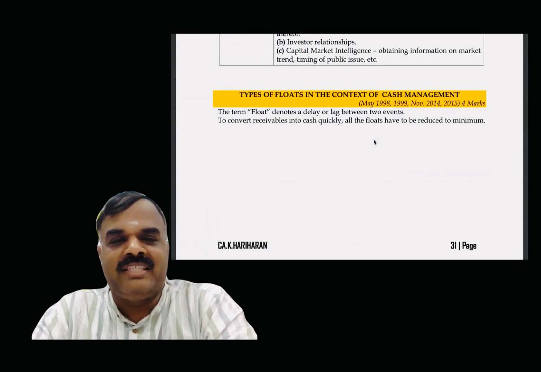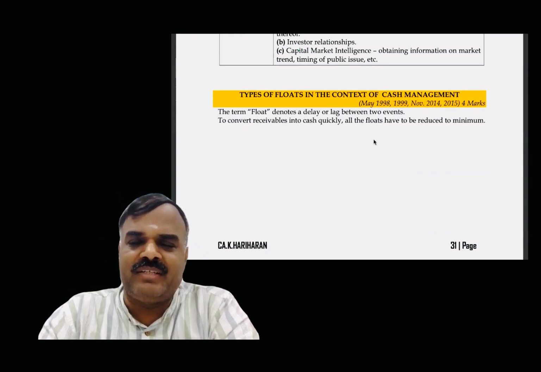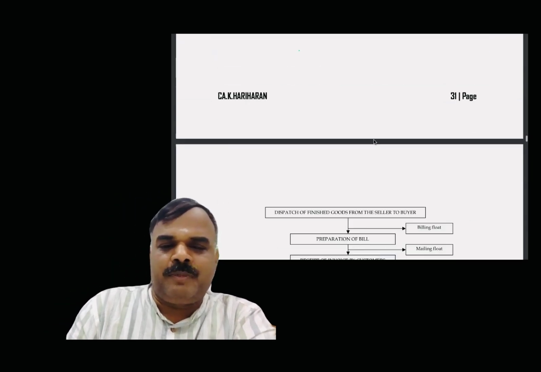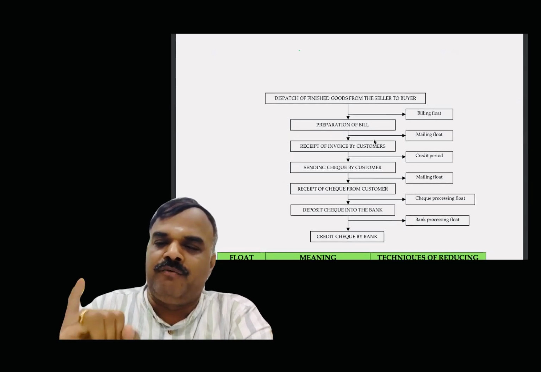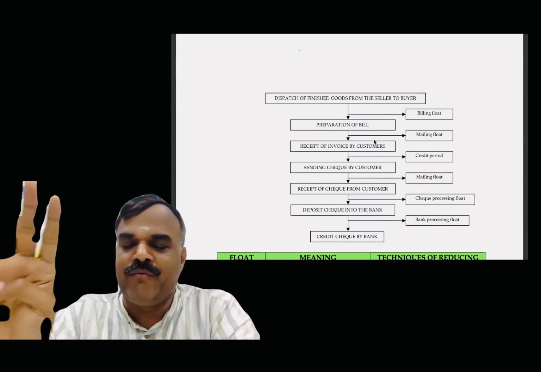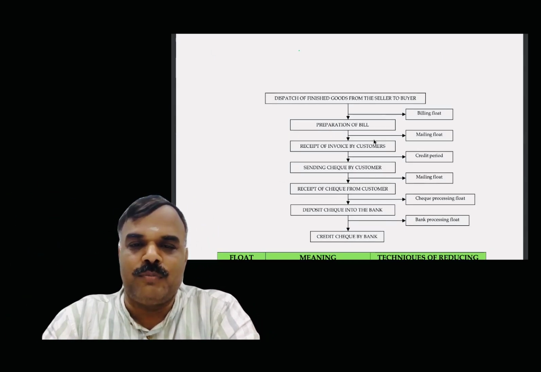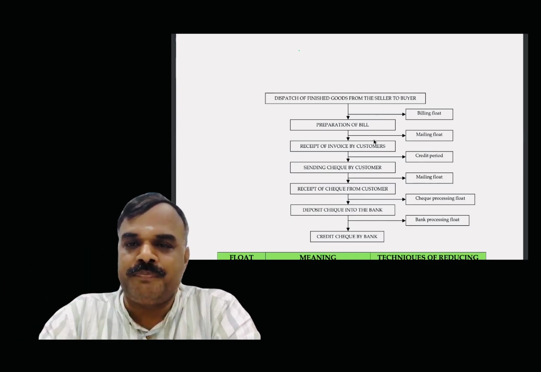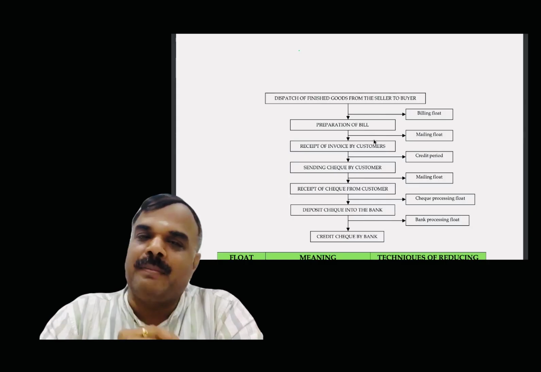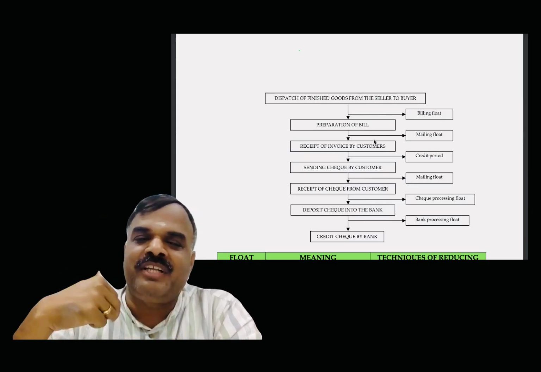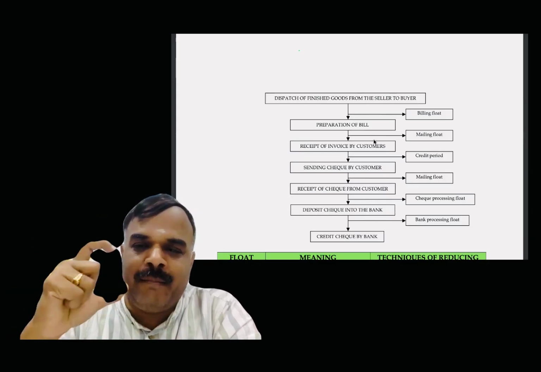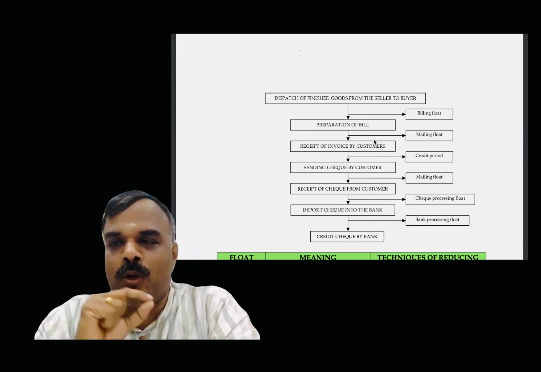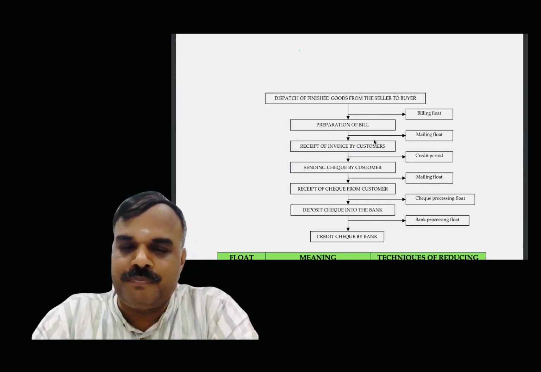Float, the delay is called the float. Delay in the event is called the float. With respect to float, what floats are there? Billing float, mailing float, credit period, check crossing float and bank crossing float. I have transferred the goods, I have given the goods. Thereafter I'm preparing the bill. After transferring the goods, I am preparing the bill. That time gap is called billing float. The delay in preparing the bill is called billing float.